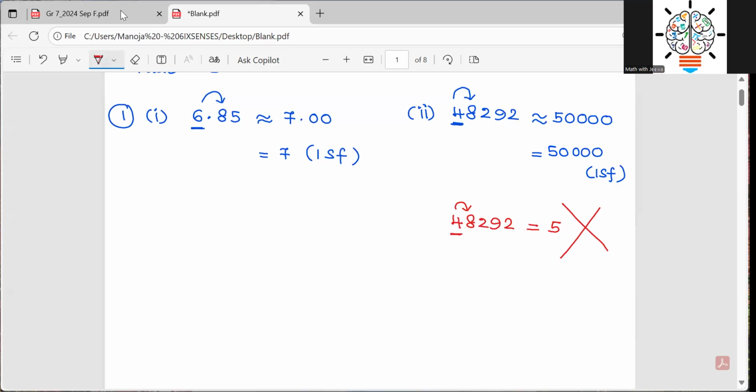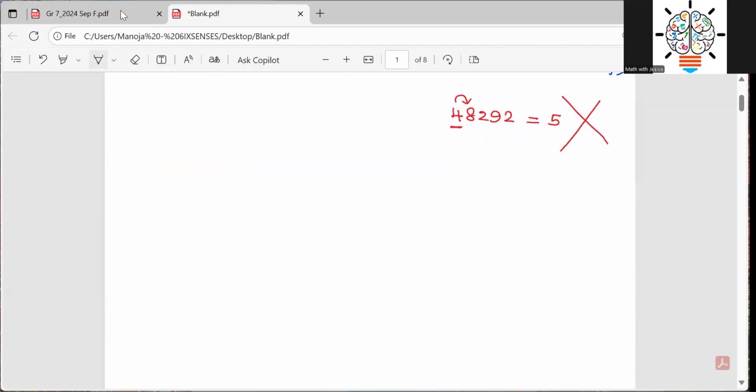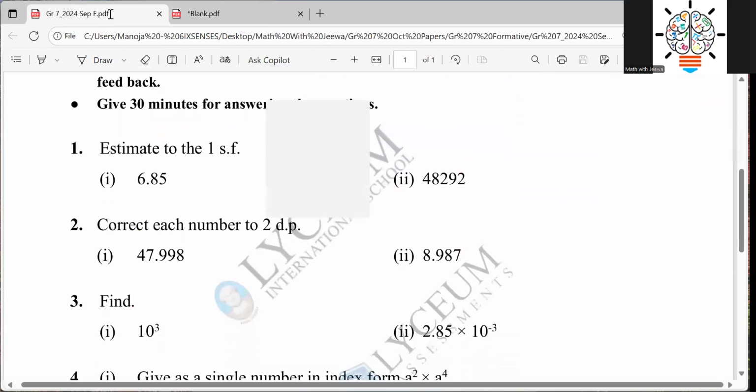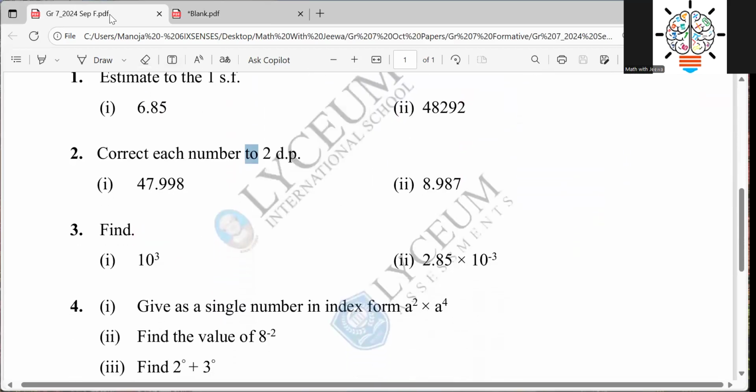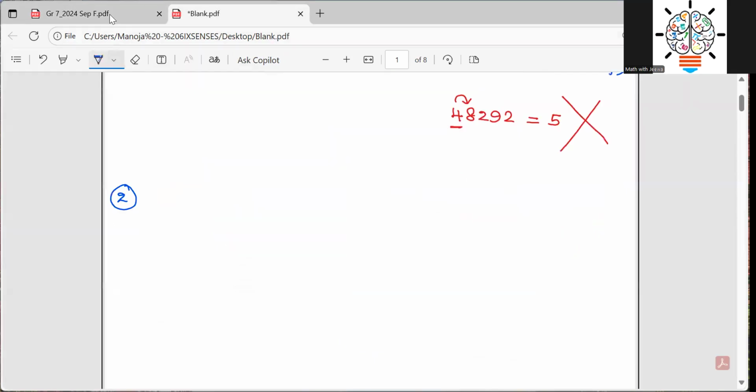Okay, so then we will move to the next question, question number 2. When you are writing, you want to keep the space, but here I'm not doing it. Here we have correct to 2 decimal places, right? 47.998. I want to correct it to the second decimal place.